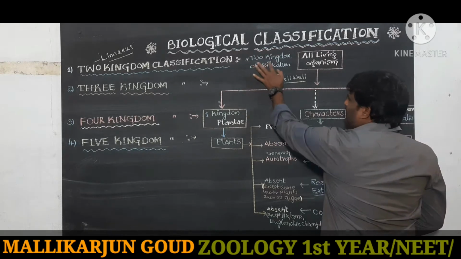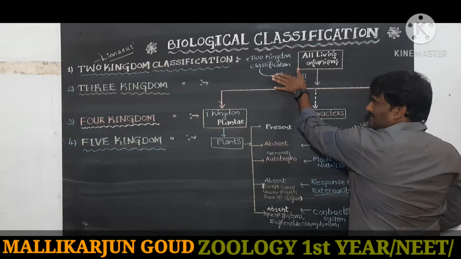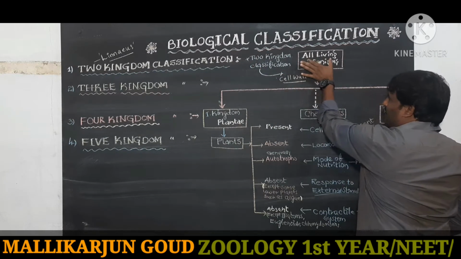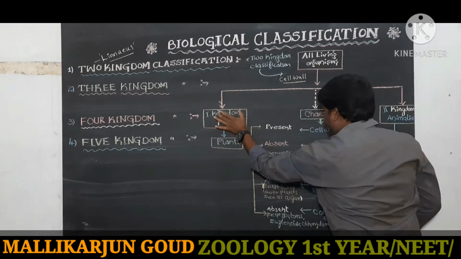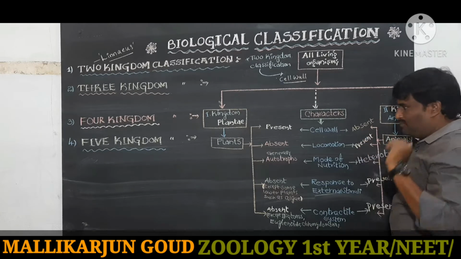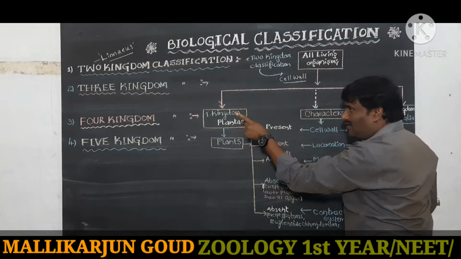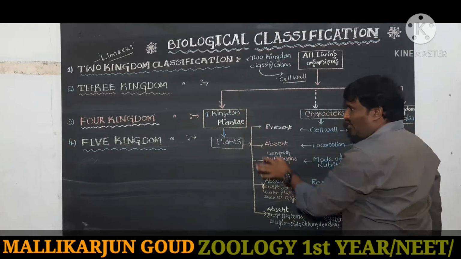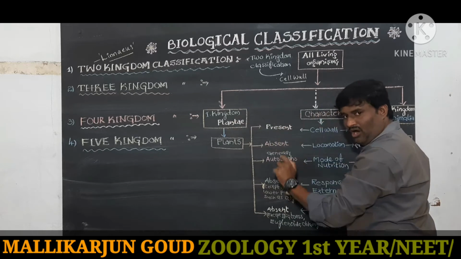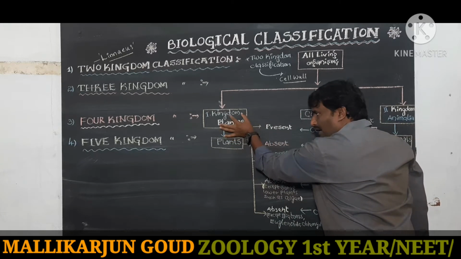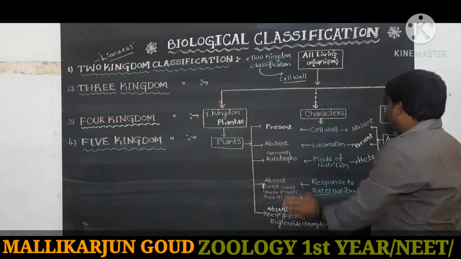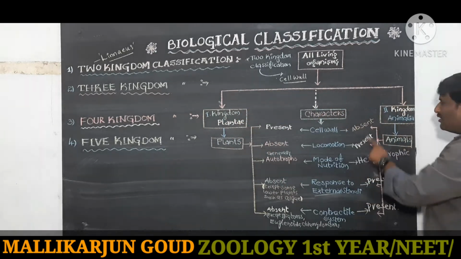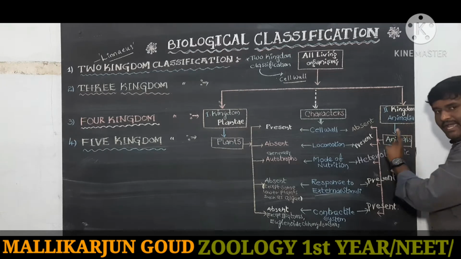In this 2 kingdom classification, all living organisms are divided into 2 groups. Each group is called a kingdom. The first kingdom is called Plantae, and the second kingdom is called Animalia.